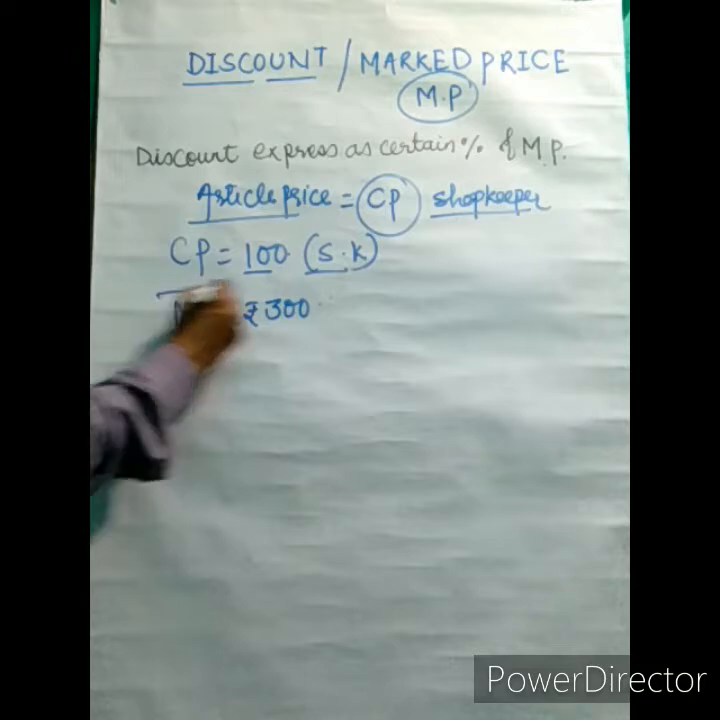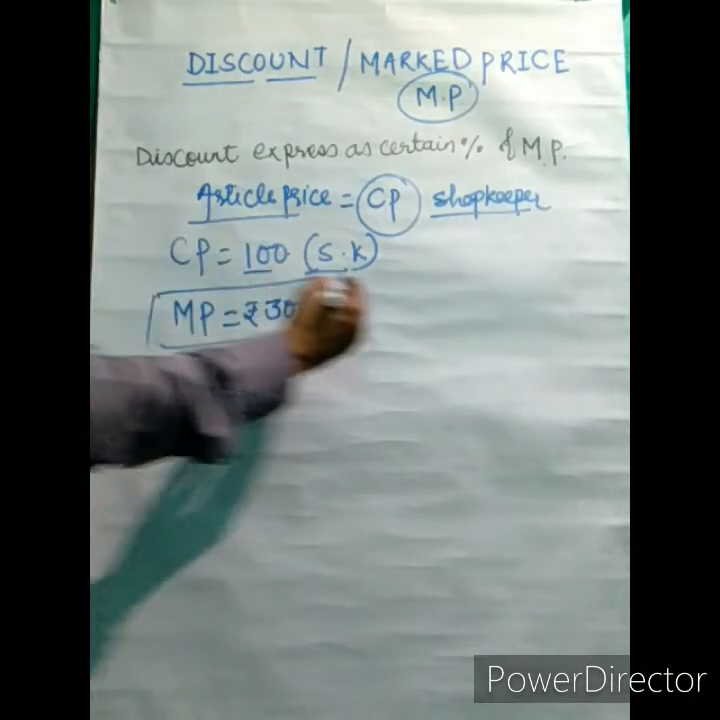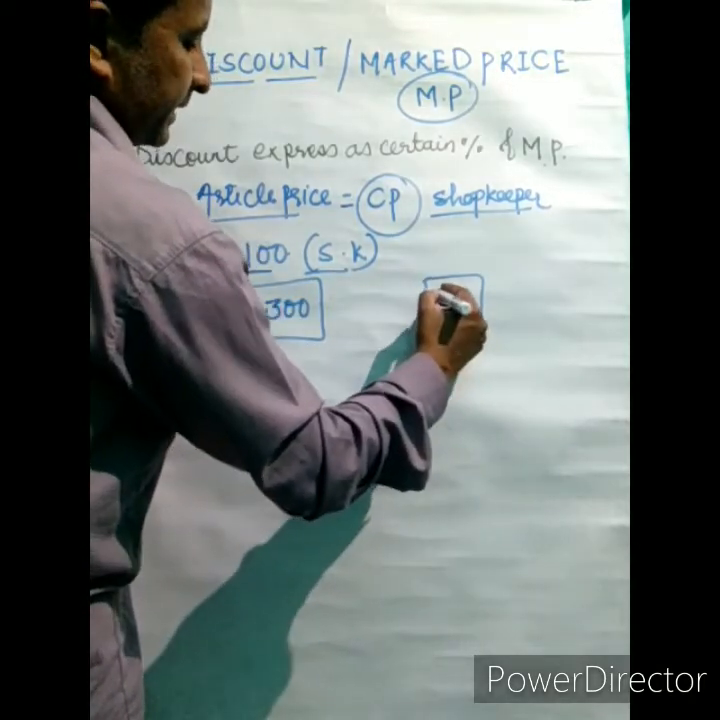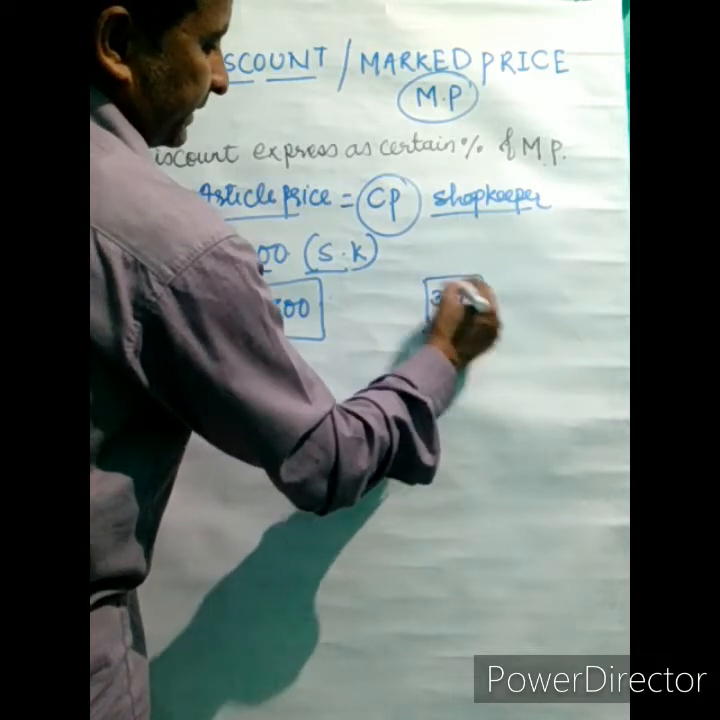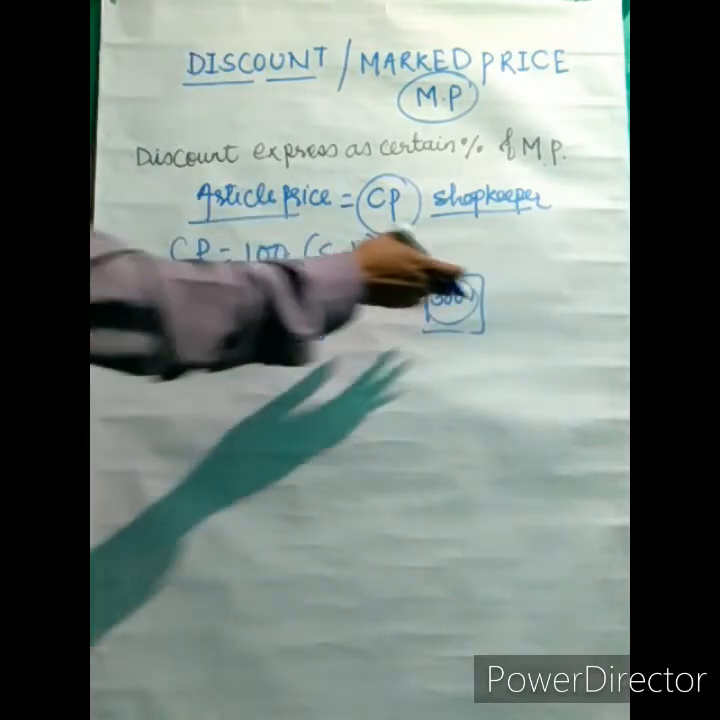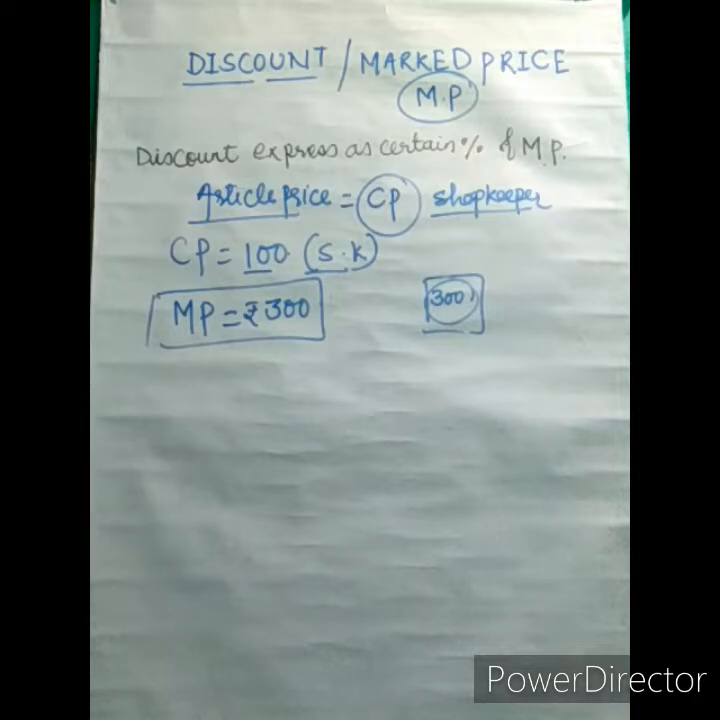300 rupees. So this becomes the mark price. You have seen stickers on jeans and sarees with a price written on them, but they are not actually selling at that price. They are selling after bargaining. You can reduce the price with the shopkeeper.